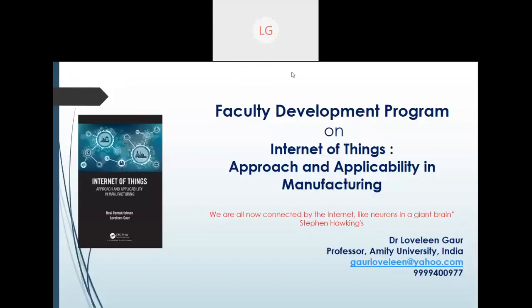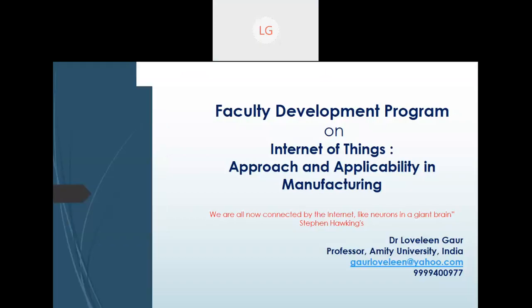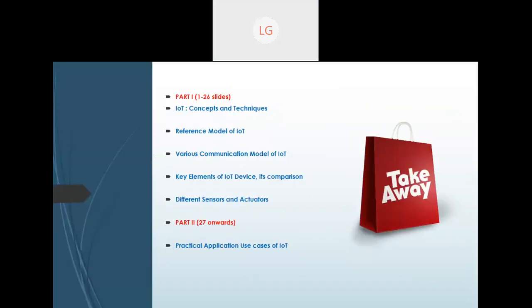Now, fine. So once you know that I'm going to talk about this Internet of Things, how am I going to take this 2 hour session? Basically, I have divided this particular session into 2 parts.